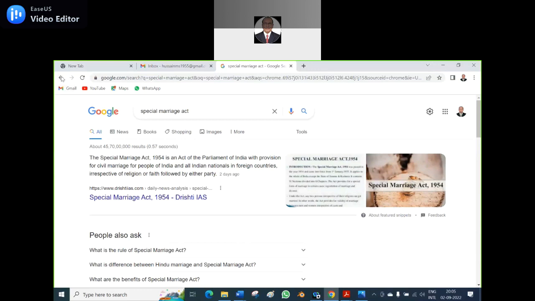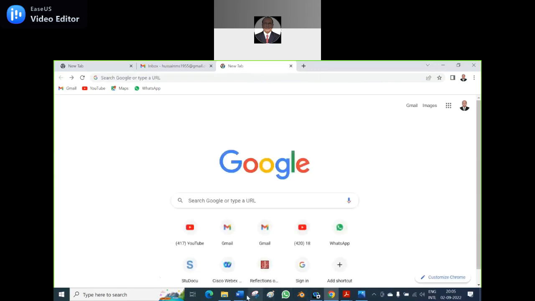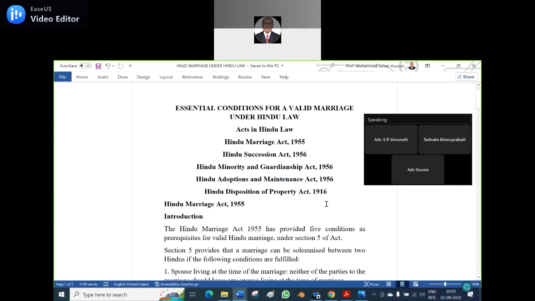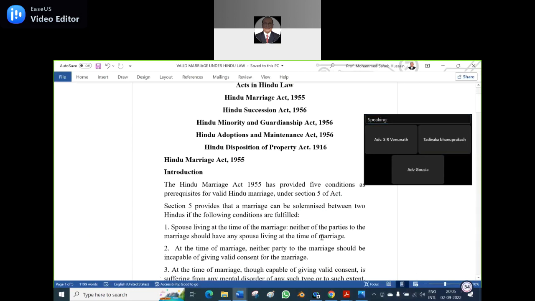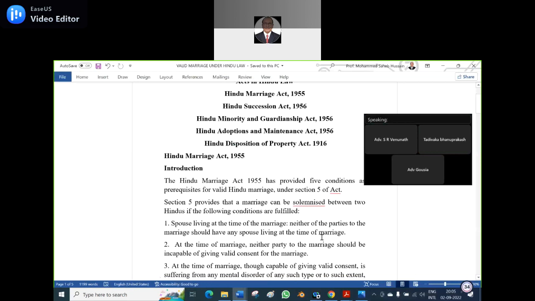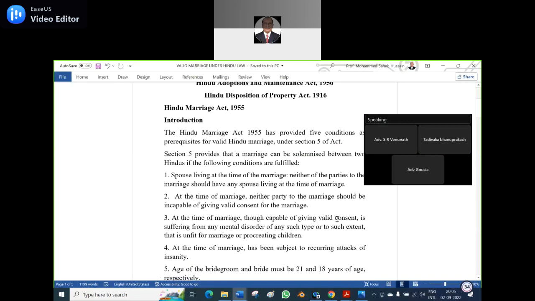Okay, now let us go to our point, the introduction. What are the five conditions for a valid marriage? Section 5 provides that a marriage can be solemnized between two Hindus if the following conditions are fulfilled. Generally, that word solemnized is used. Why do we say solemnized? Why should we not say conducted?